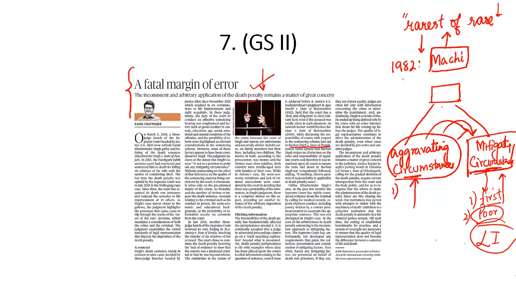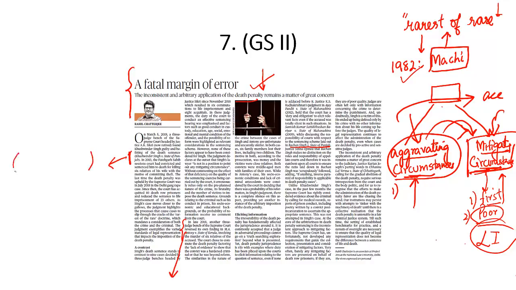That means the Supreme Court in the Machhi Singh case said a balance sheet should be drawn which lists aggravating circumstances as well as mitigating circumstances. Mitigating circumstances speak in favor of the accused and aggravating circumstances speak against the accused. Let's check whether aggravating circumstances dominate the mitigating circumstances or vice versa. To understand this in detail, let's take two examples: Khushwinder Singh versus State of Punjab, and, in late 2018, M.A. Antony versus State of Kerala.